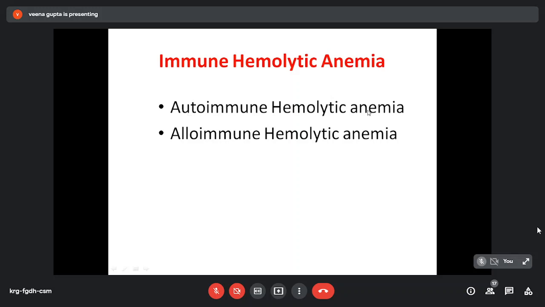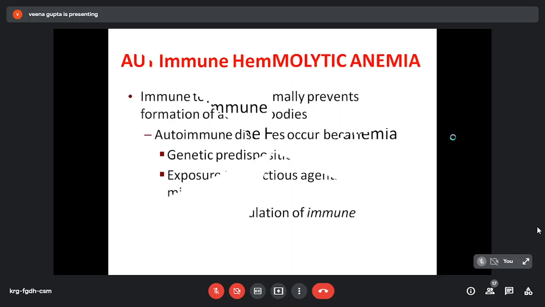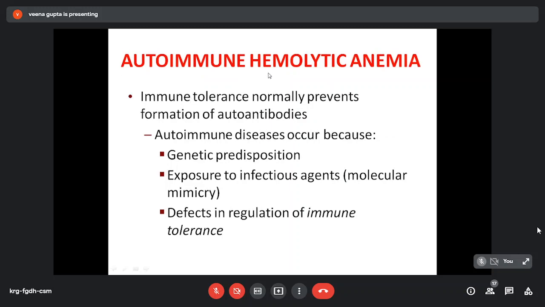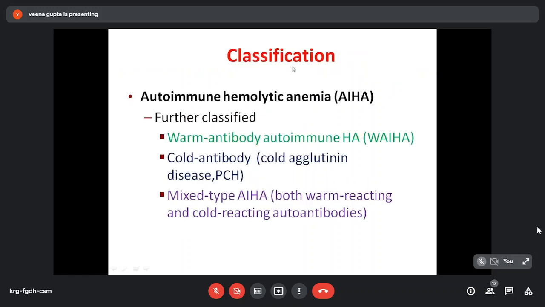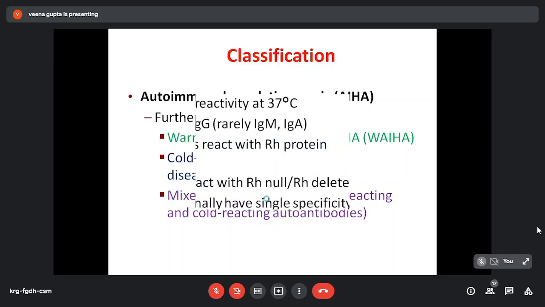It can be autoimmune hemolytic anemia or alloimmune hemolytic anemia. Autoimmune hemolytic anemia, as the word suggests, auto, means immune antibodies are formed against the self RBCs. So normally immune tolerance prevents the formation of autoantibody, but autoimmune disease occurs when there is genetic predisposition, exposure to infectious agent, or there is defect in regulation of immune tolerance. So they are further classified into warm antibody autoimmune hemolytic anemia, cold antibody disease, and mixed type autoimmune hemolytic anemia.